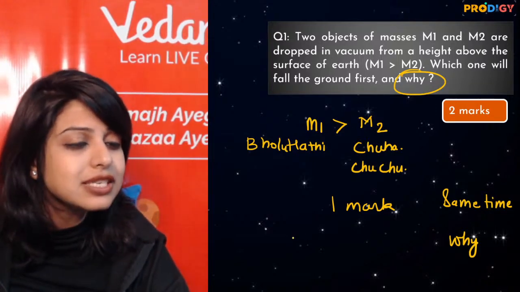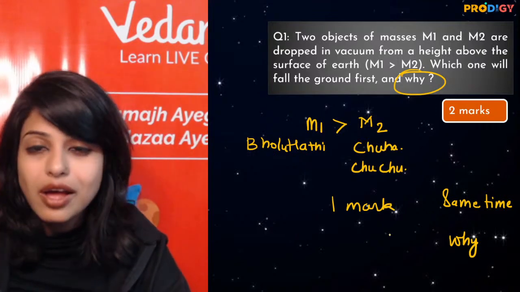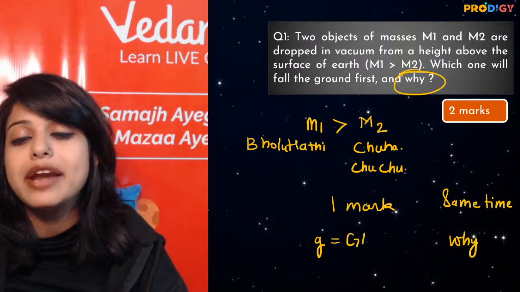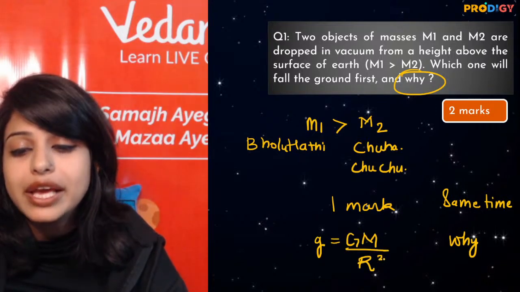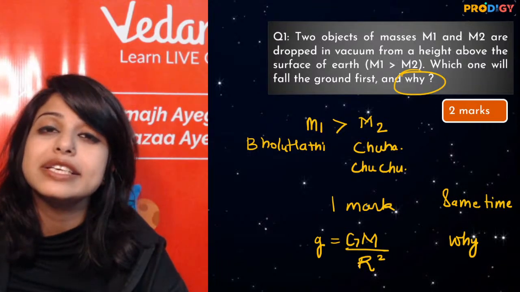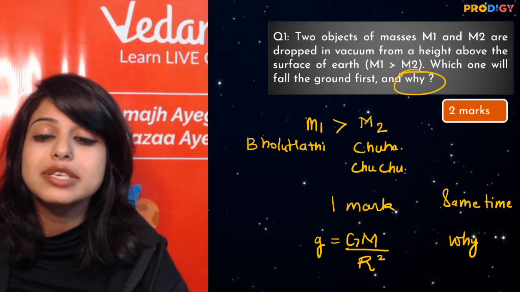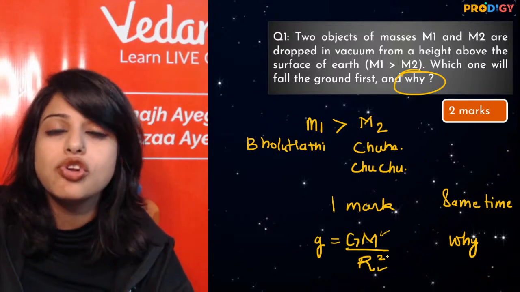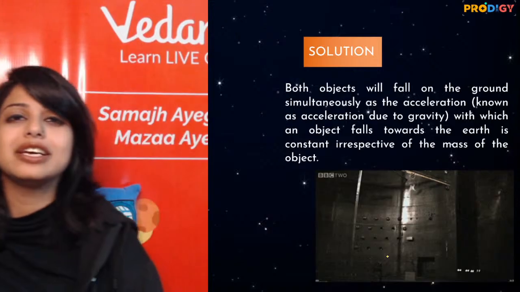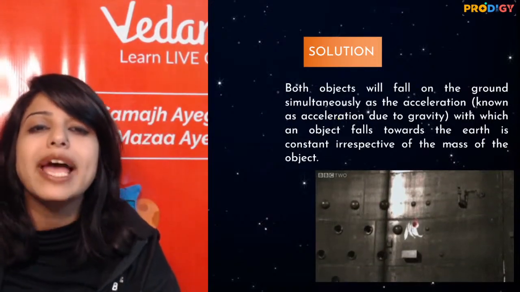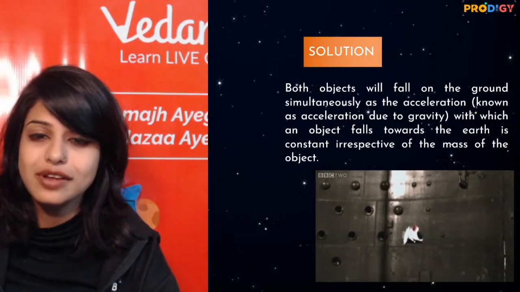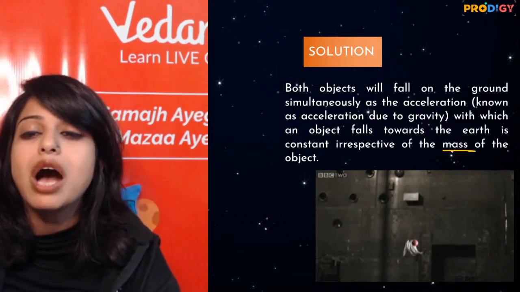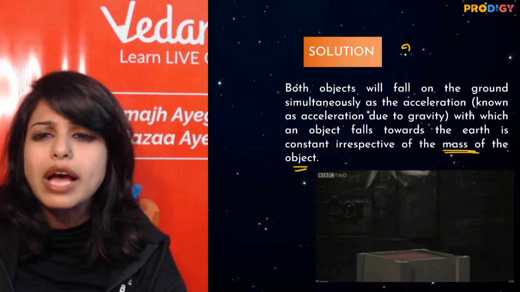Gauri, air resistance, will you write that as the answer? No. Because my small g is not dependent on the mass of the body but rather the mass of the celestial object you are on. So it is dependent on the mass of the earth, the radius of the earth, but mass of the body is there? No. So the right answer is both objects will fall on the ground simultaneously as the acceleration, which is known as the acceleration due to gravity, is independent of the mass of the object. So you got 2 marks, right?